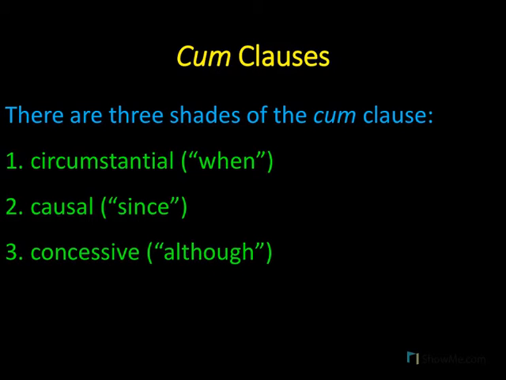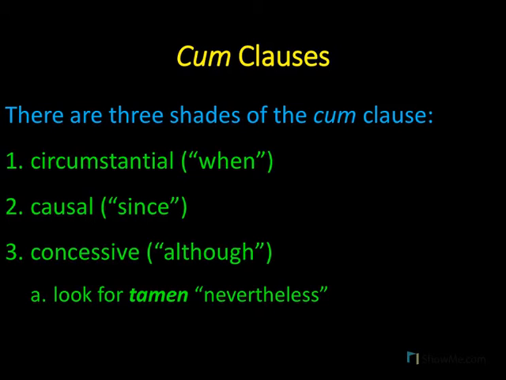And third is the concessive cum clause. This is when cum means although. Now, this is not a hard and fast rule, but often you will see the word tamen, or nevertheless, in the main clause of the sentence to pair with a concessive cum, although.